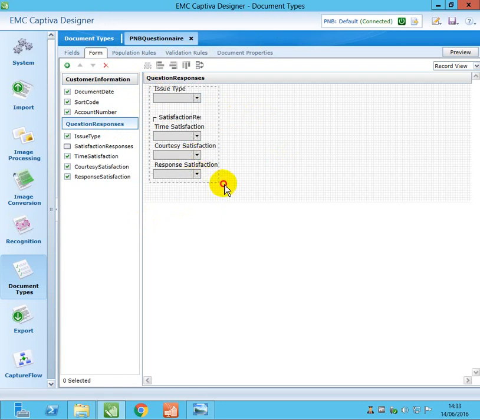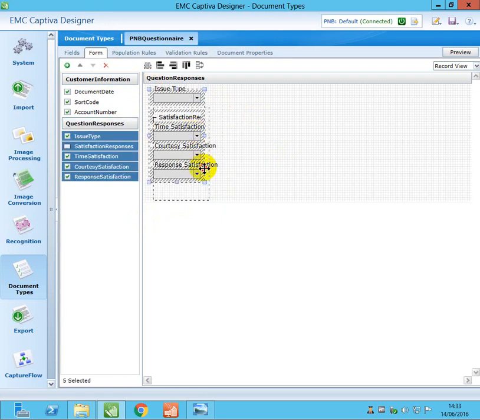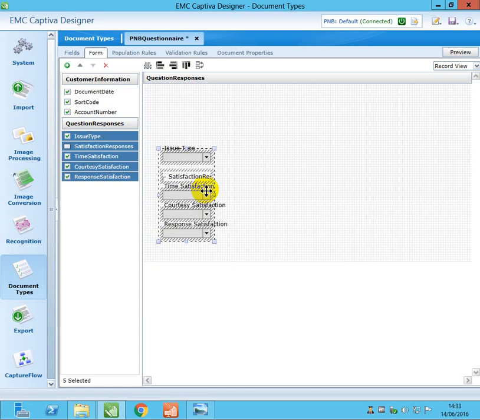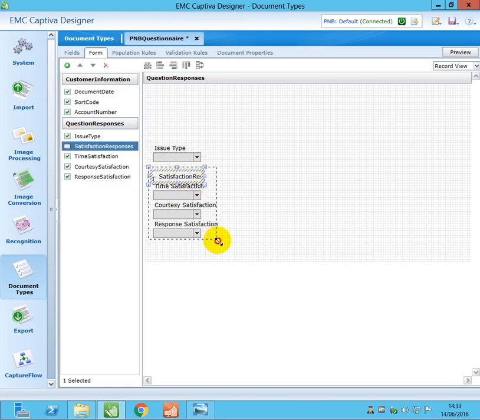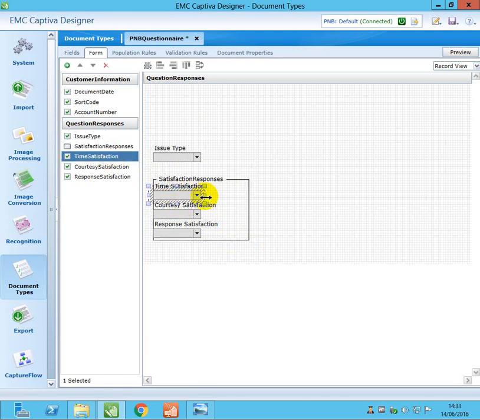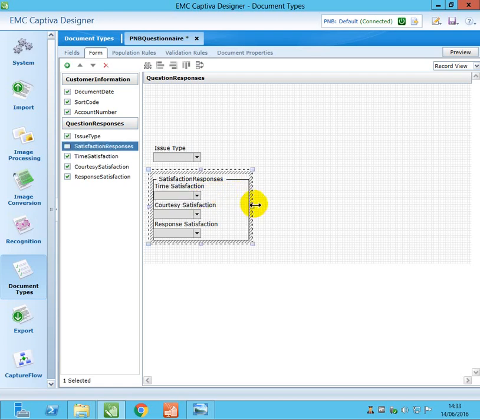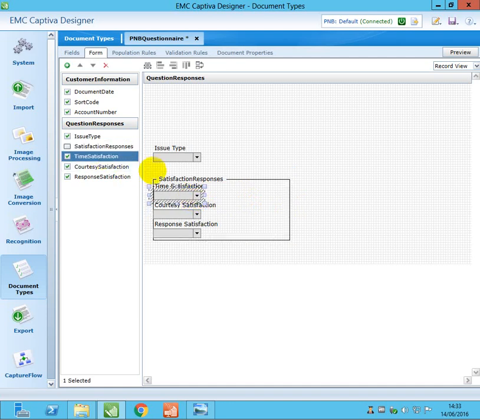So what I'll do is drag this a little bit down. You can arrange it like this, and this is a grouping, so you just drag to enable this. And if you want to expand this, you can expand it like this. We will increase it a little bit because we want to see all the values. So just expand this.